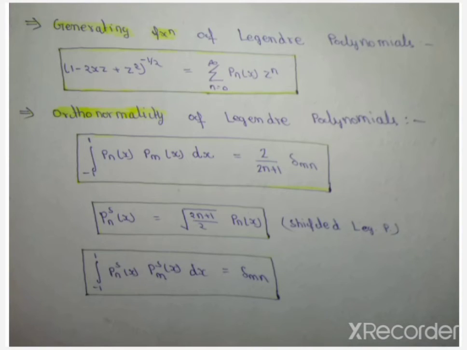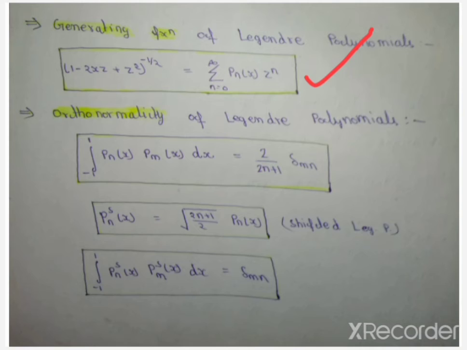Next, generating function of Legendre polynomials. The generating function is also important for solving problems in competitive exams. So what is the generating function of Legendre polynomials?